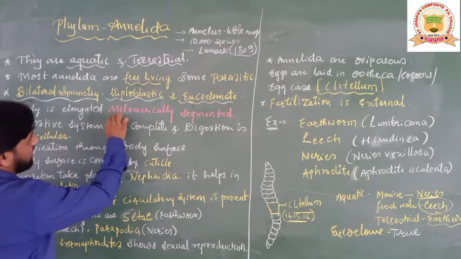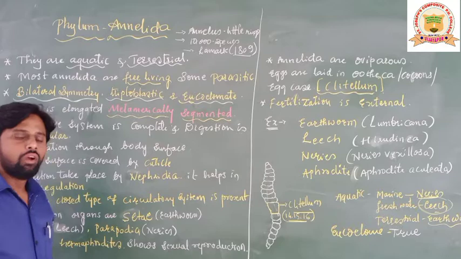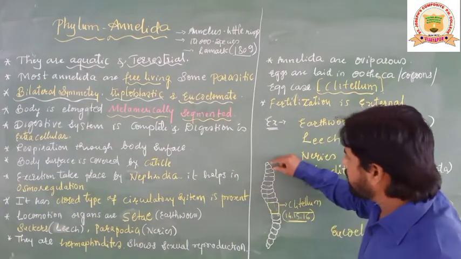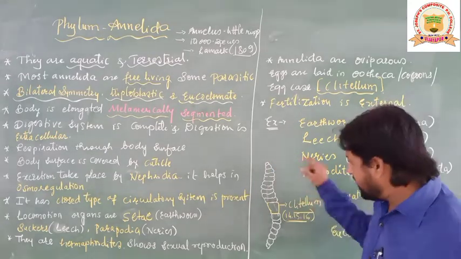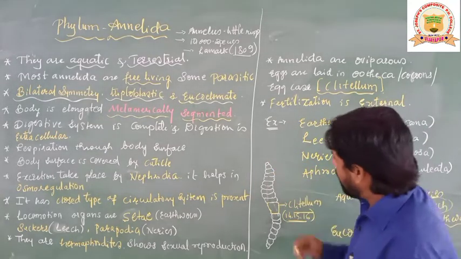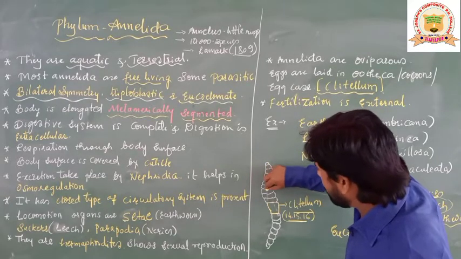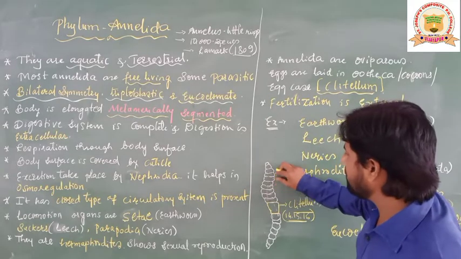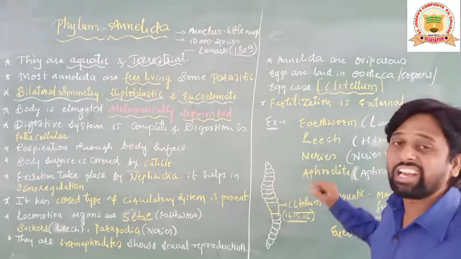One more important character is what here? Metamerically segmented. What do you mean by metamerically segmented, students? If you observe the linings on the body surface of this earthworm, you can observe all the linings are of equal size. All the linings which are drawn form equal segments.